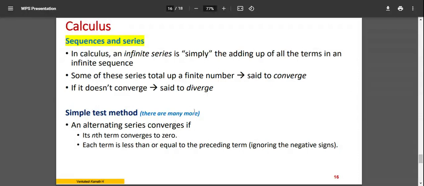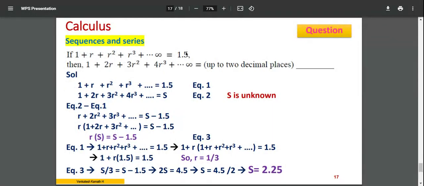So that's the strategy you can adopt to identify whether it converges or diverges. There are many mathematical techniques to identify that. If you're interested, you can go through that. I'm not putting it up here, but with some strategy I'll explain. If you observe the first equation, 1 plus r square plus r power 3 plus dot dot infinity equal to 1.5, and you see that it's a finite number at the end, the total value is a finite number. It is a converging series because when you add up, it's 1.5. It is not infinity or negative or anything.